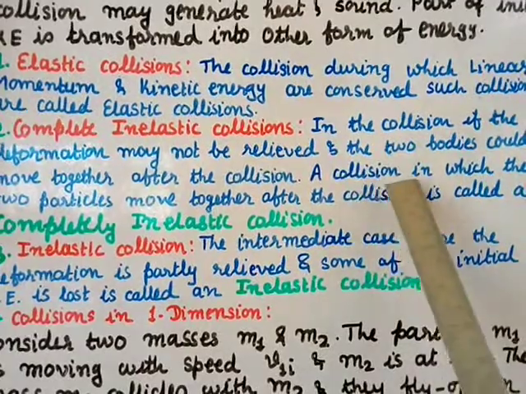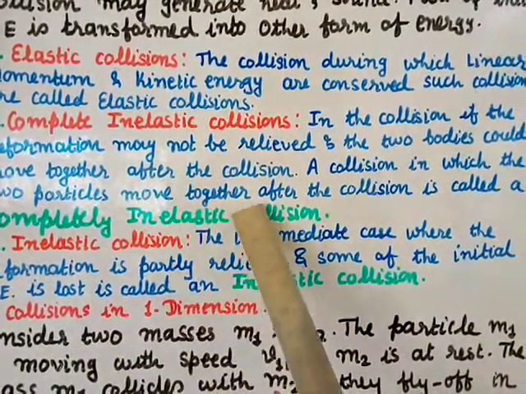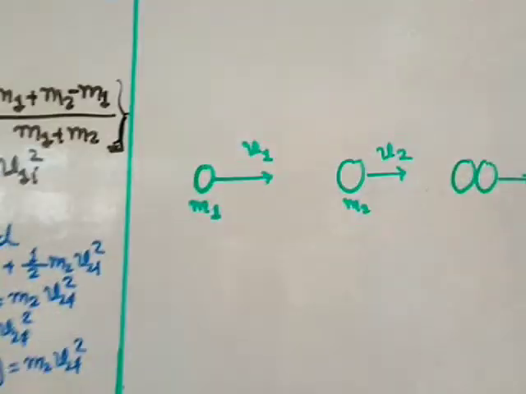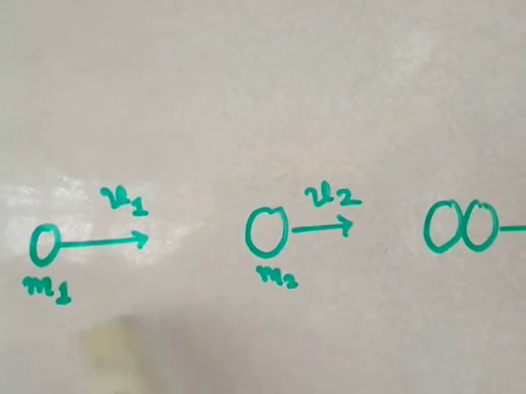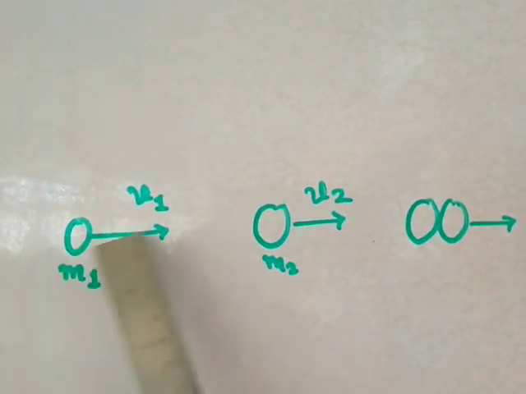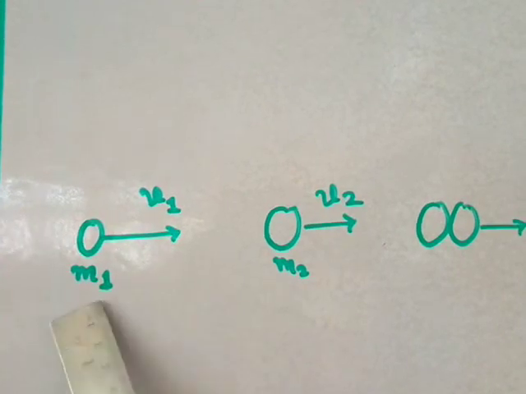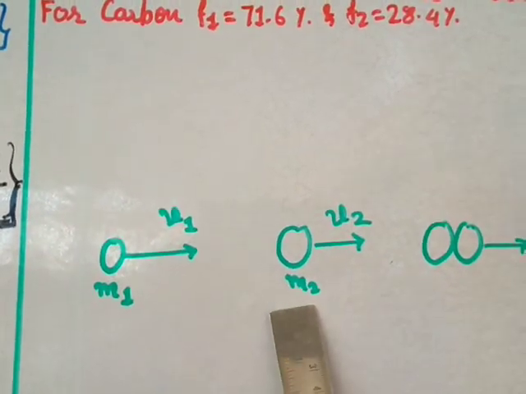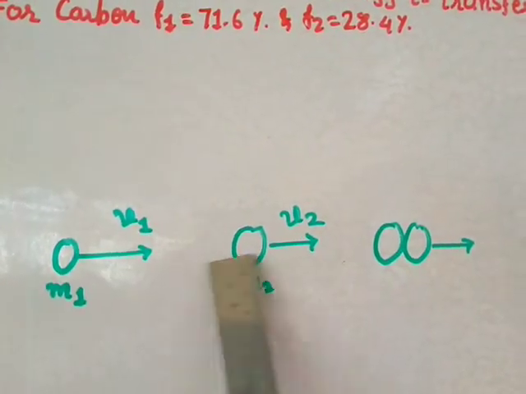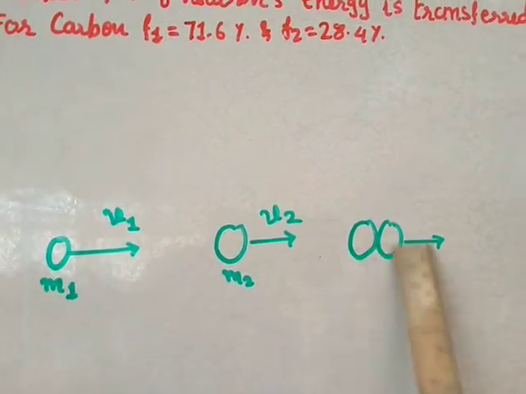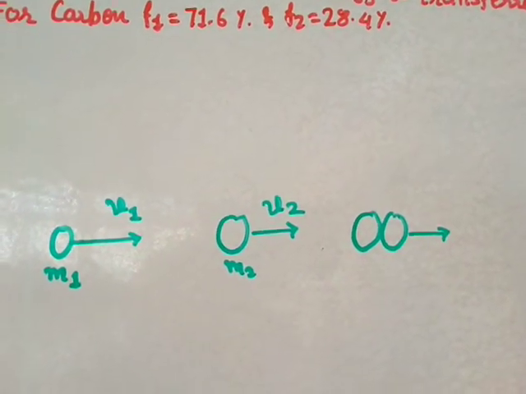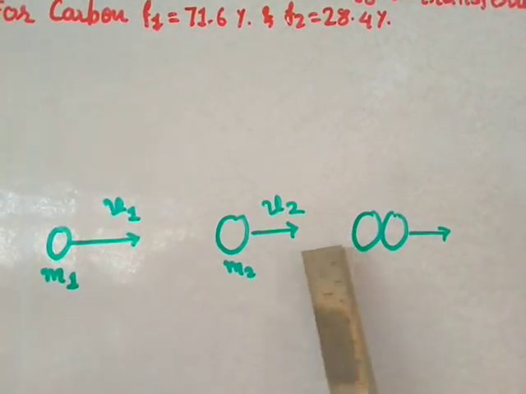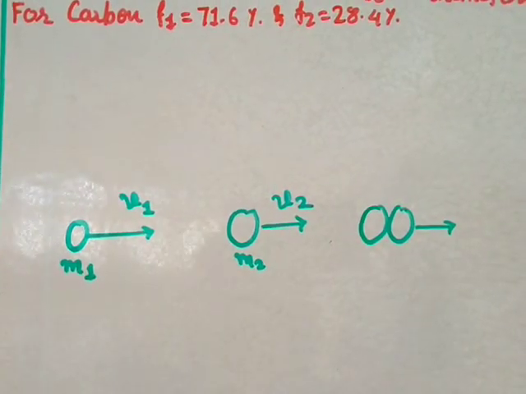That means a collision in which the two particles move together after the collision is called a completely inelastic collision. Here I can see this is a particle with mass m1, this is a particle with mass m2. Suppose v1 is the velocity of particle 1 and v2 is the velocity of particle 2. This velocity should be less, then only this will come and collide with this. So suppose they collide, the momentum will be conserved, but there will be a change in the kinetic energy, and after collision these two particles m1 and m2 will move together. Then you call it a completely inelastic collision.